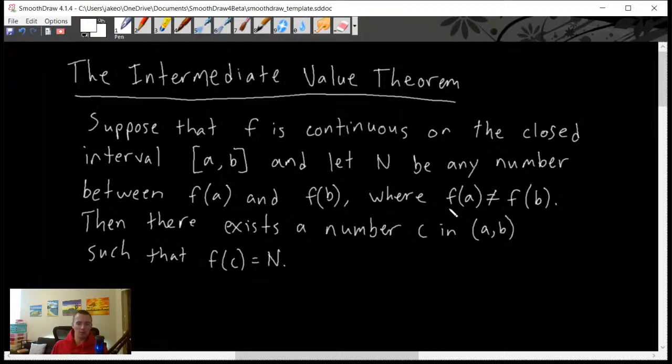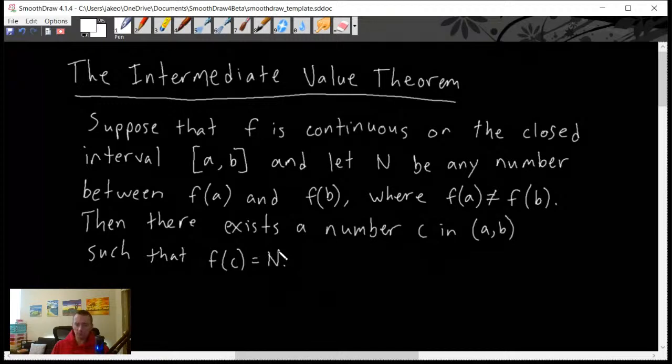We need to make sure that f of a does not equal f of b for this to work. Then there must exist a number c in the open interval a to b such that f of c equals n.